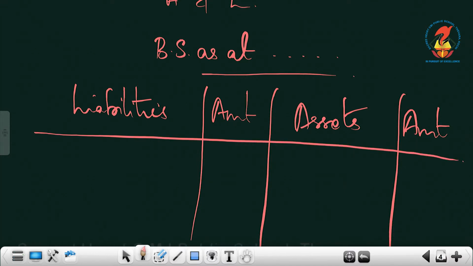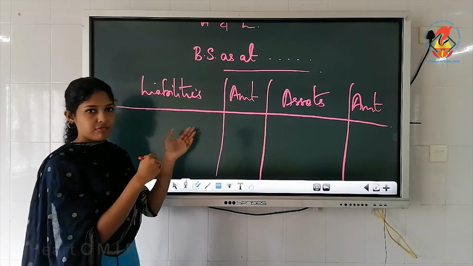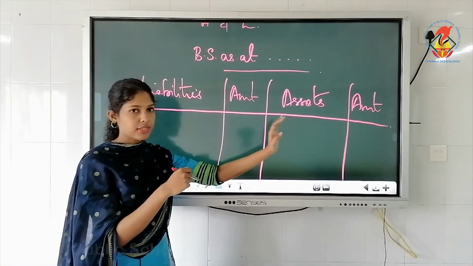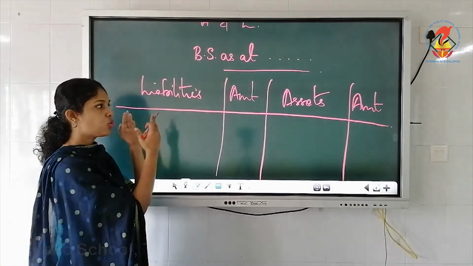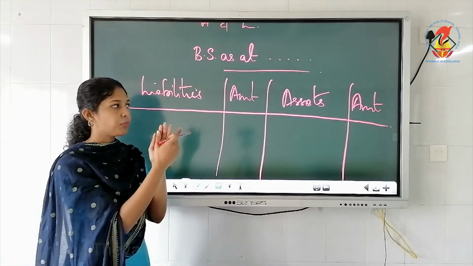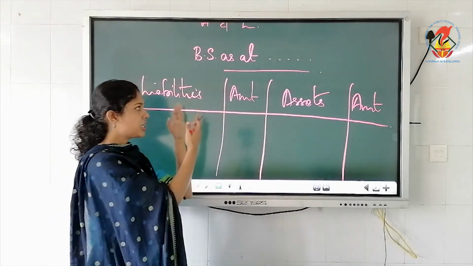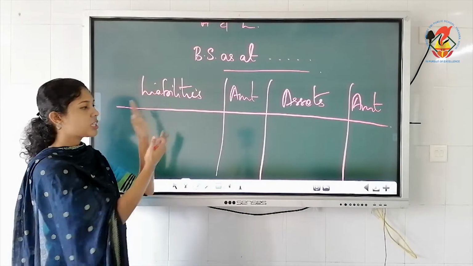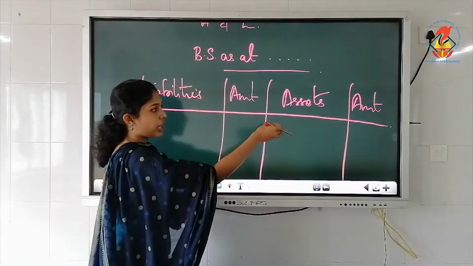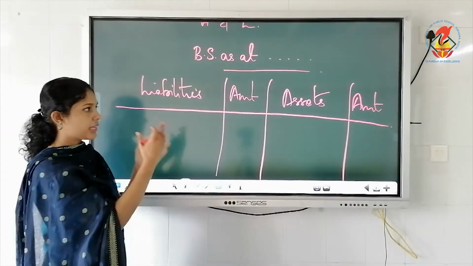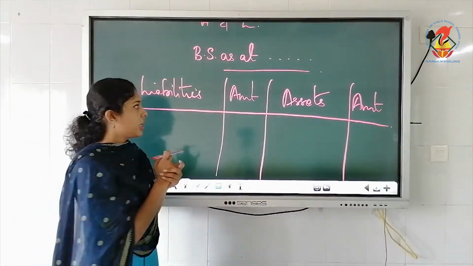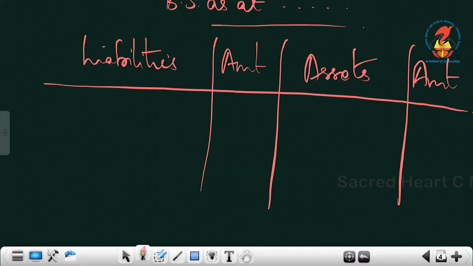So all liabilities will be written on the left side, assets on the right side. Be very careful when you write the headings. Don't write the reverse. Liabilities should come first. On the left side it should be the liabilities. Here you can write the assets. Liabilities amount, assets amount.